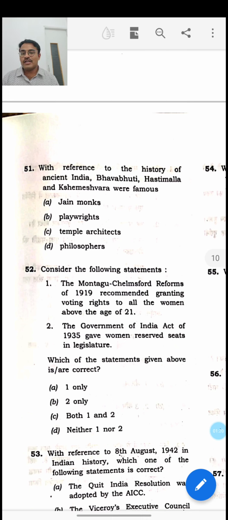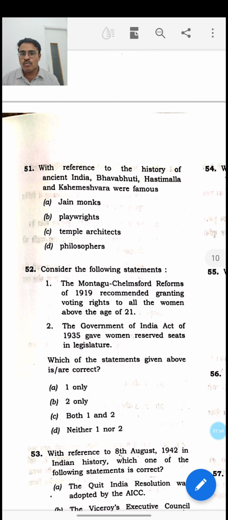The question is: with reference to the history of ancient India, Bhavabhuti, Hastimalla and Kshemeshwara were famous for what? Bhavabhuti is a very famous playwright, considered to be the medieval Kalidasa, and he has written a very famous book called Malti Madhavi. No one knows about Hastimalla, and he is not pertinent to solving this question. The last playwright is Kshemeshwara, also known as Kshemendra, who belongs to the Jammu and Kashmir region, and he is also a playwright.